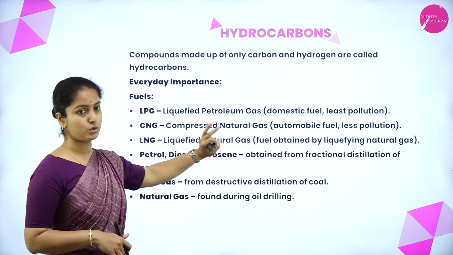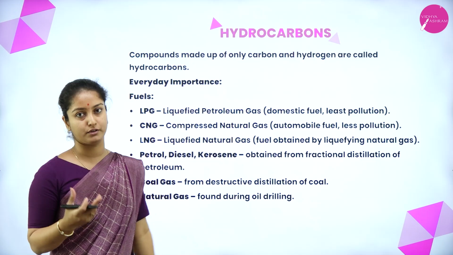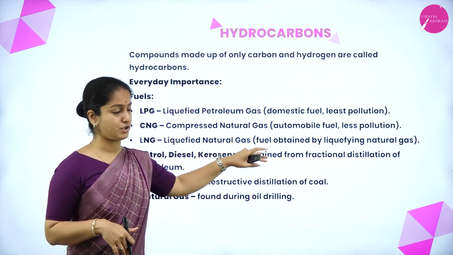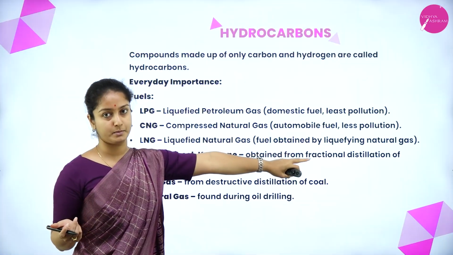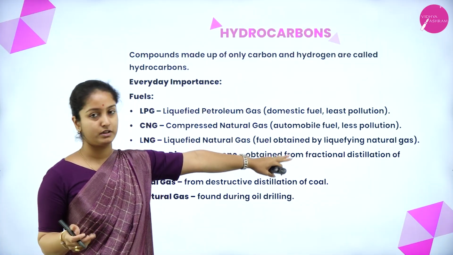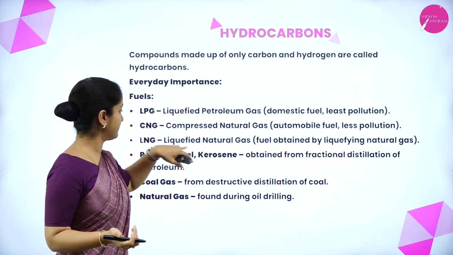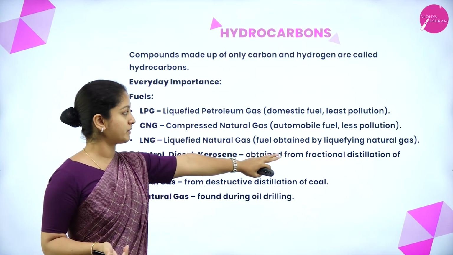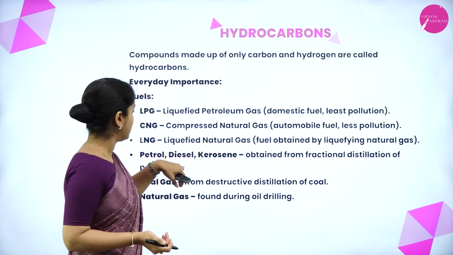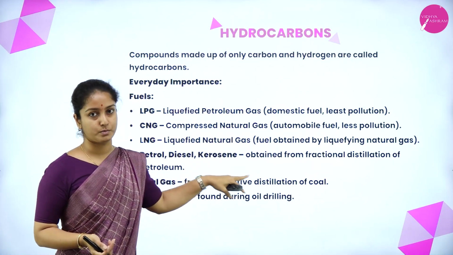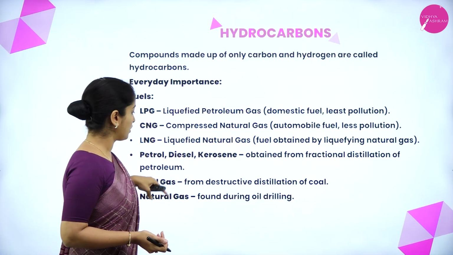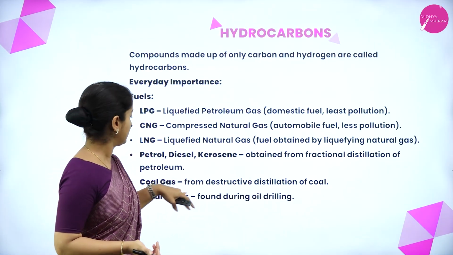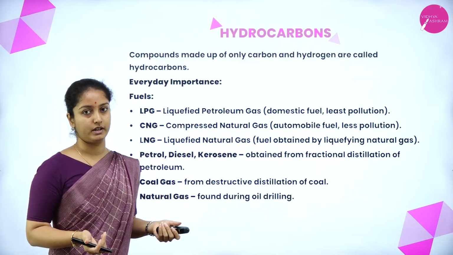LPG, we know, is used as a domestic fuel which is of least pollution. CNG is compressed natural gas which is used in automobiles as a fuel. That also is of less pollution. LNG is liquefied natural gas. It is obtained by liquefying natural gas. Petrol, diesel, kerosene and all are obtained by fractional distillation. Coal gas is obtained from destructive distillation of coal. Then natural gas is found during oil drilling.